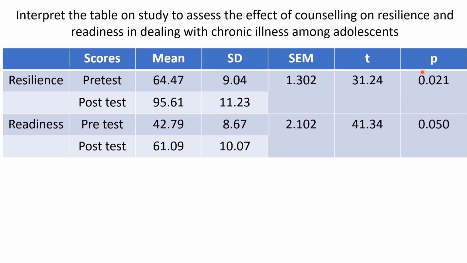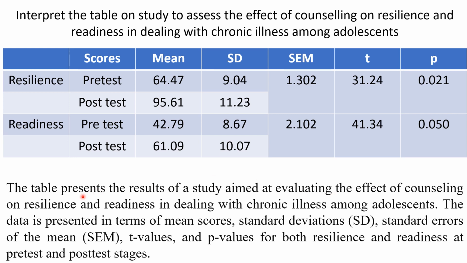The level of significance p is taken at less than or equal to 0.05. So let us see the table interpretation. First we will be writing, the table presents the result of a study aimed at evaluating the effect of counseling on resilience and readiness in dealing with chronic illness among adolescents. The data is presented in terms of mean scores, standard deviation, standard error of mean, t-value and p-values for both resilience and readiness at pre-test and post-test stages.